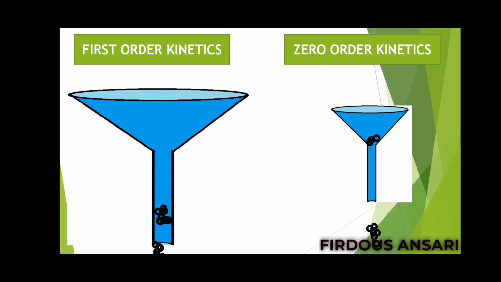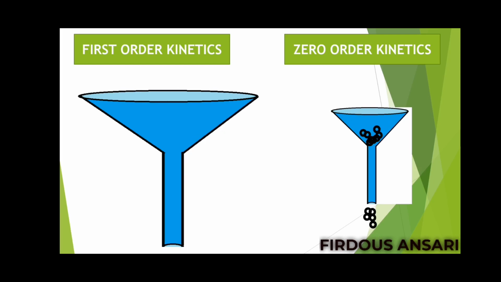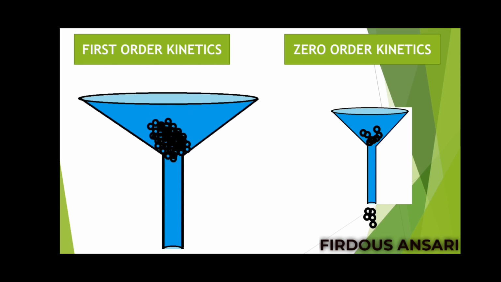100 molecules came down, 200 molecules came down, 300 molecules came down. But now if you are adding 1 lakh molecules, it will get choked off. 2 lakh, everything will get choked off. So after one point, if you are increasing the amount so much at one particular time, it will get choked off. No doubt it is a funnel of a very huge size. Initially you were adding 200 molecules, all 200 came out.